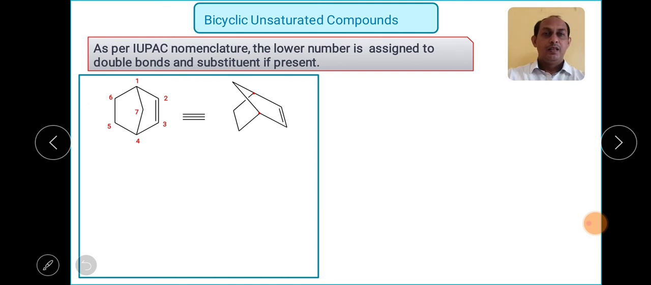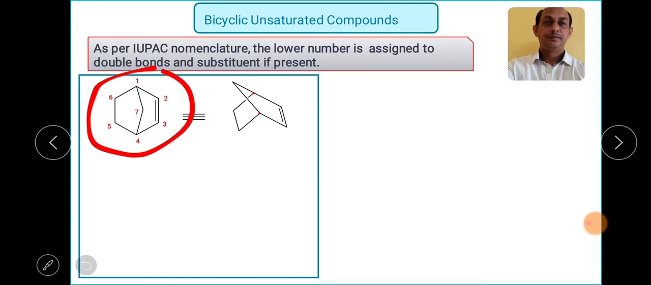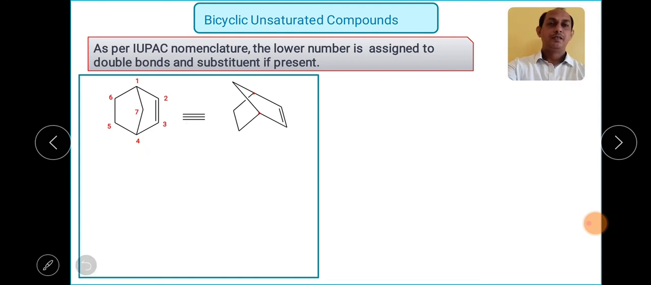Okay. Now let us see this particular structure. When I see the structure, I first should identify what this particular system is. Is it bicyclo or something different? Yes, it is a bicyclo, as it contains 2 rings. Okay, so it contains a carbon-carbon double bond in between the 2 carbon and 3 carbon. Okay, the same structure we can write in this way also. You will see the name.